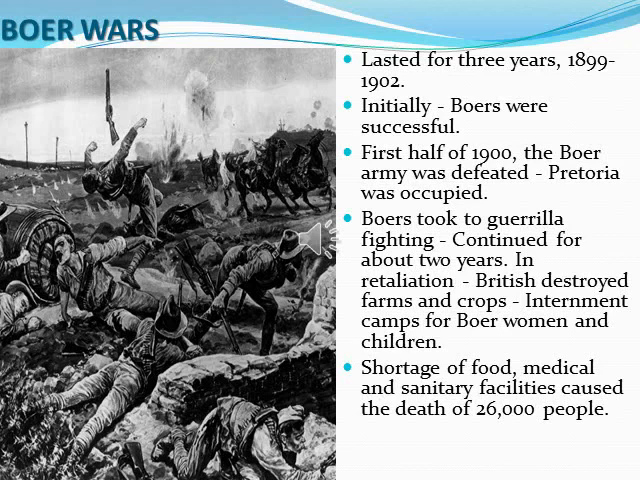So the Boers took to guerrilla fighting. Guerrilla fighting means irregular warfare. The war continued for about 2 years.